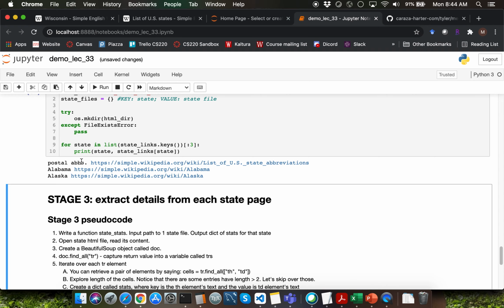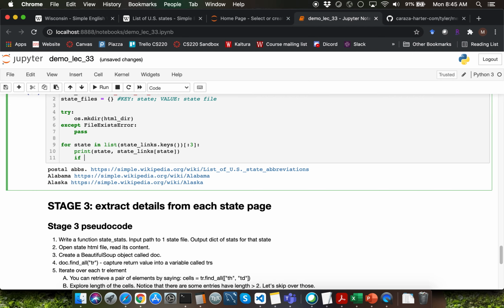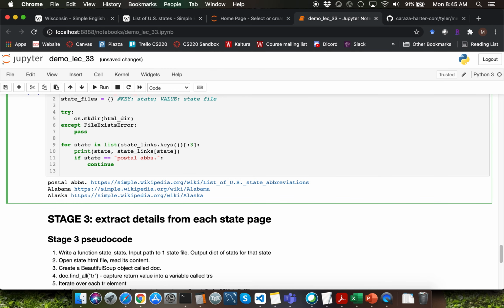The first key value pair, which is postal abbreviation, is useless because it just contains the postal abbreviations of individual states. I'm going to write an if condition to eliminate processing that particular key value pair. I'm going to check if state equals the key for postal abbreviation here. If so, I'm just going to continue so that we can skip processing that particular key value pair. Let me capture the state URL into a variable called state_URL. I'm going to comment out the print function call over here.